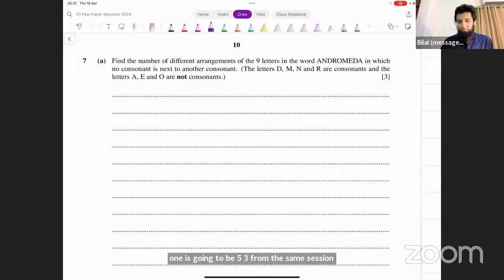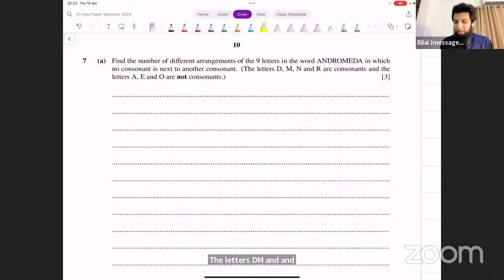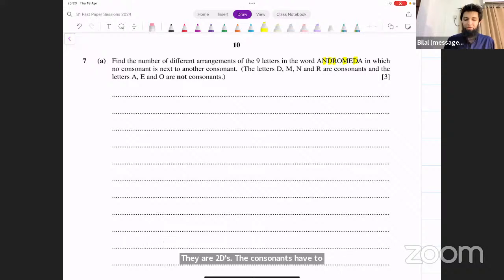Yes, Faizan, that's correct. Okay. Find the number of different arrangements of the 9 letters in this word in which no consonant is next to another consonant. The letters D, M, N, and R are consonants, and these are vowels. Okay, so the consonants do not have to be together. Let's highlight the consonants: N, D, R, M, D. We have 5 consonants here, and 2 of them are repeated as well. There are 2 Ds.